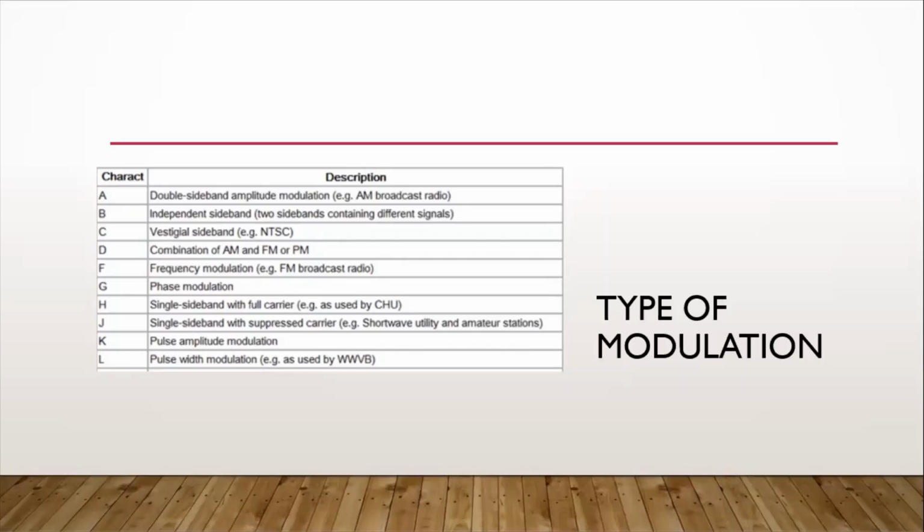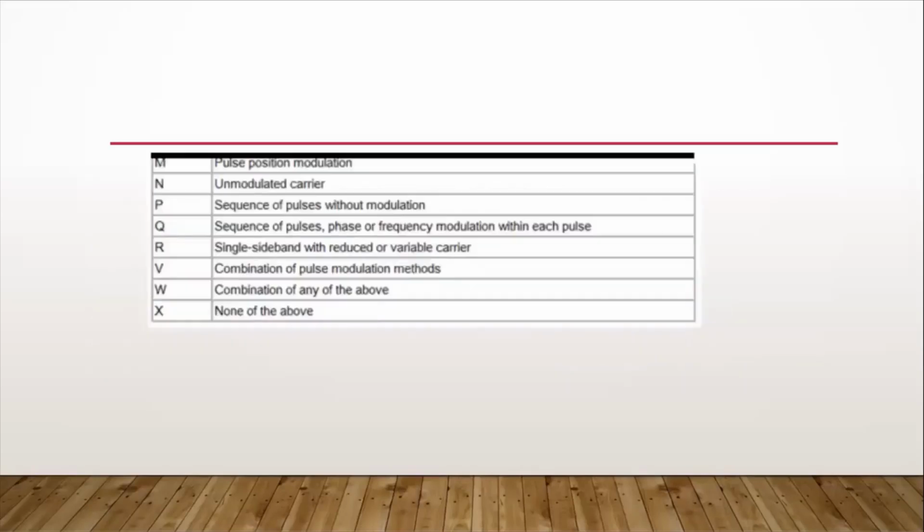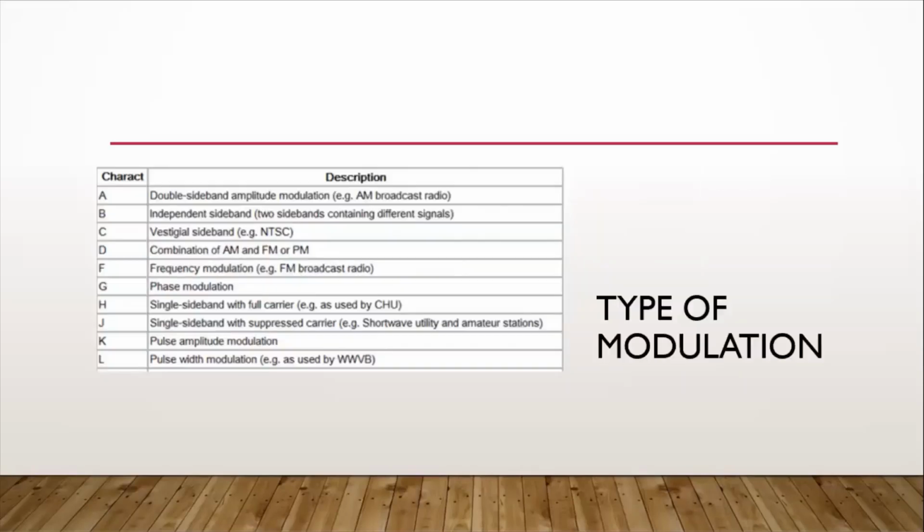That is the type of modulation for the type of emission, the first letter or characteristic. Then we go to the second type, a continuation also for type of modulation.